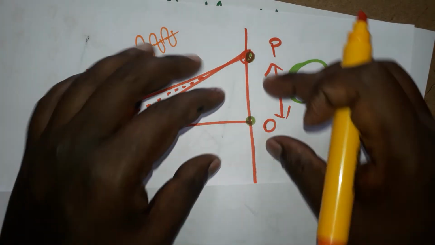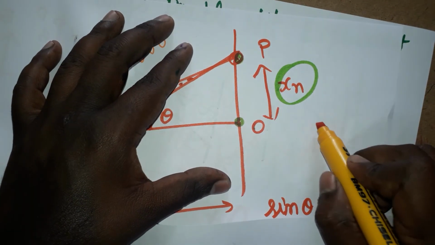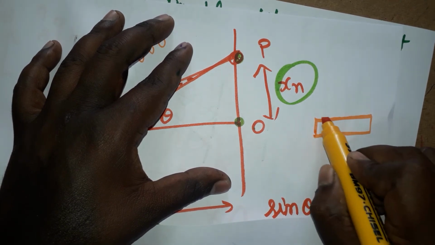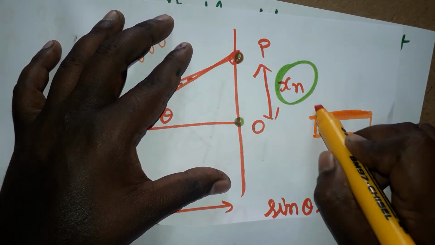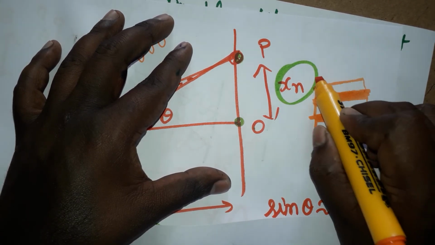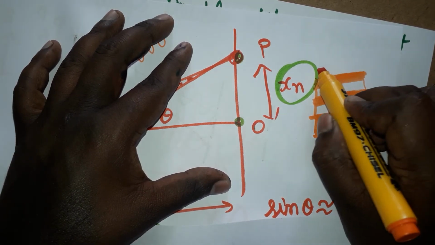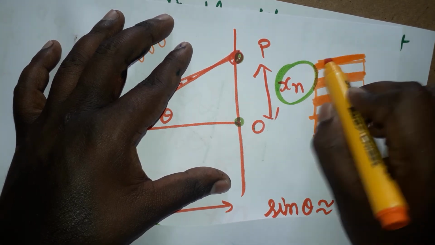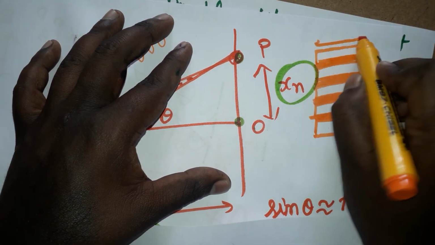Here fringes are formed. The center will be bright, then dark, then bright, then dark, then bright, formed with even intensity, then bright, dark, bright, dark, like that.